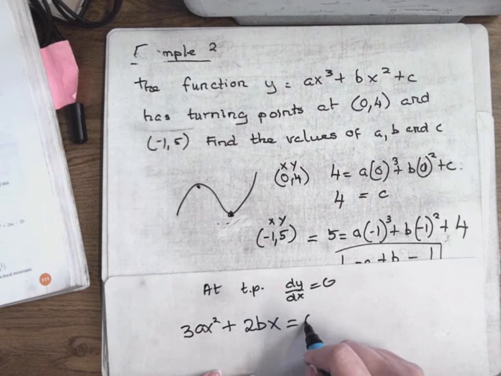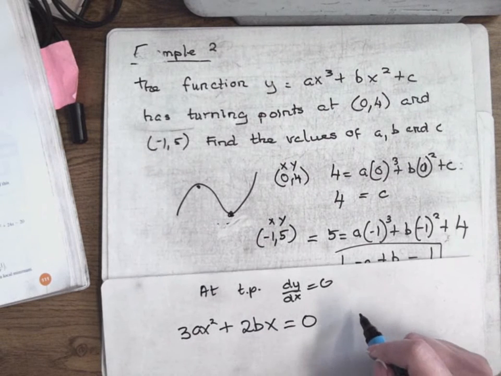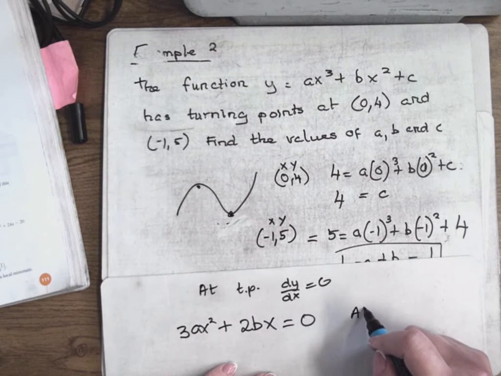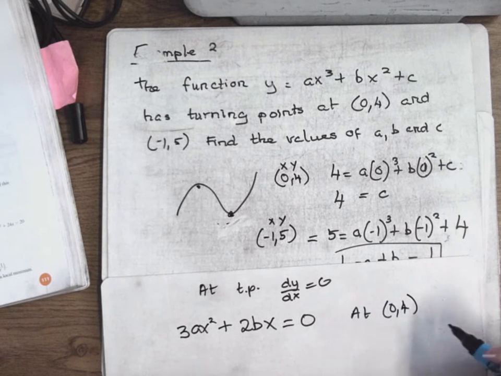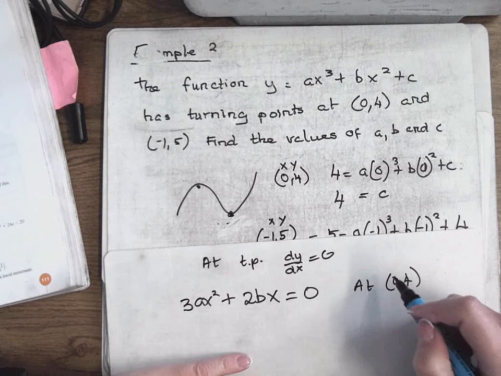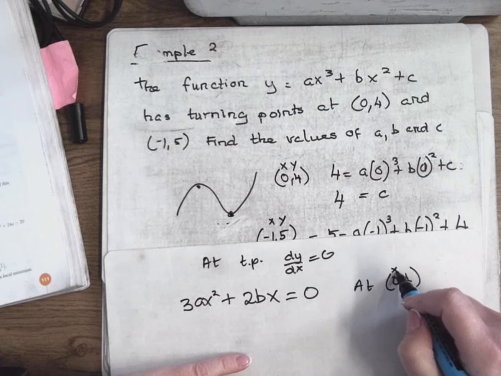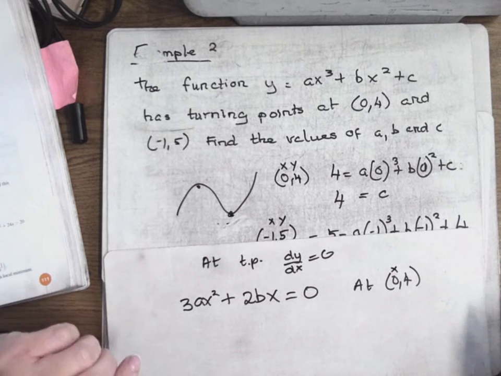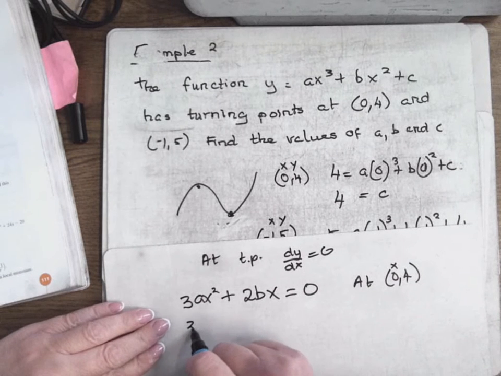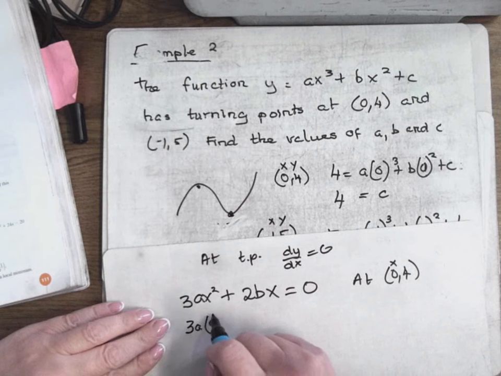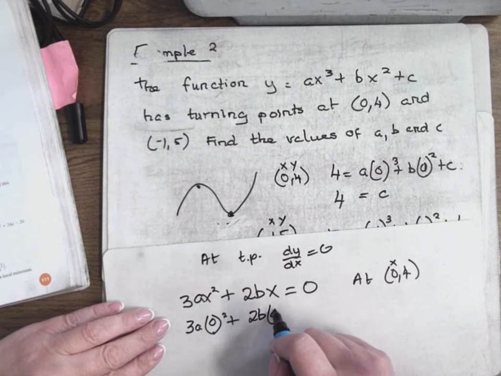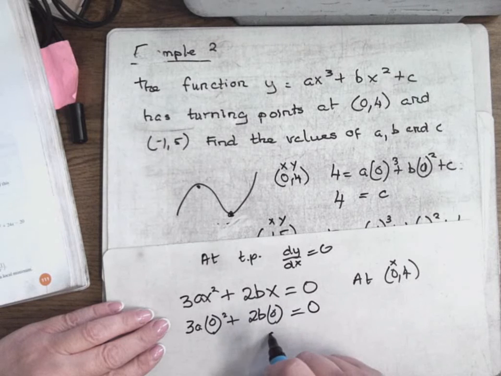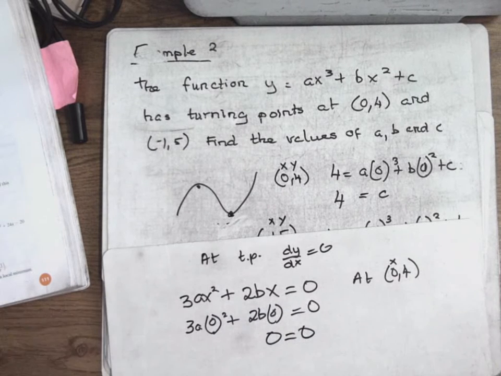So I know that equals 0 at 2 points. At 0, 4, that's true, and at minus 1, 5, that's also true. At 0, 4, I'm going to put in x is 0. That's not helpful. Why? Because if I put in x is 0, I end up with 0 equals 0, so that's not a helpful statement.